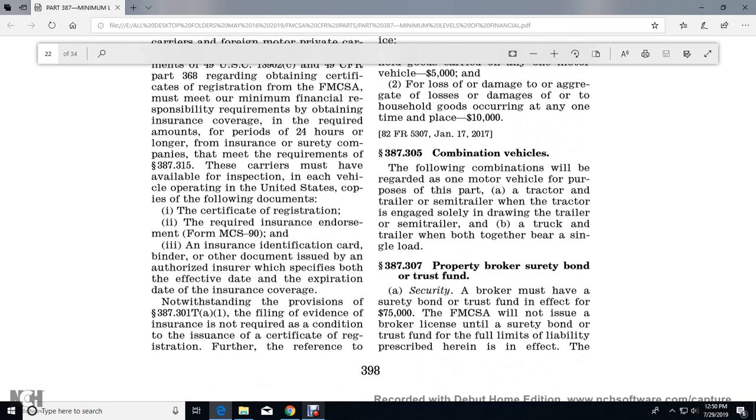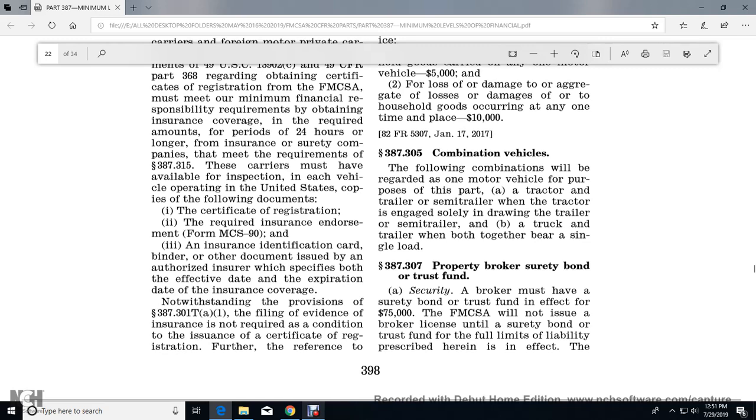The following combination will be regarded as one motor vehicle for the purpose of this part: a tractor and semitrailer, with the tractor engaged solely in the drawing of the trailer or semitrailer, or a truck and trailer, with both together bearing a single load.